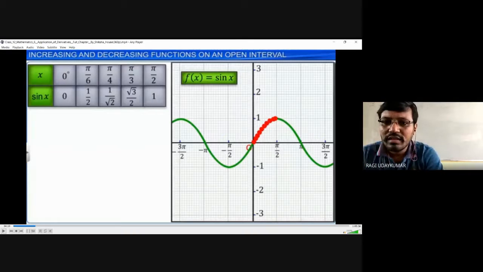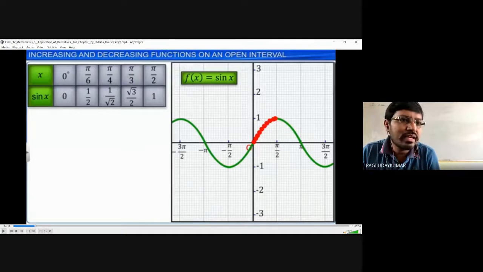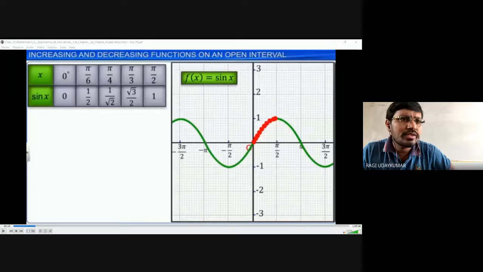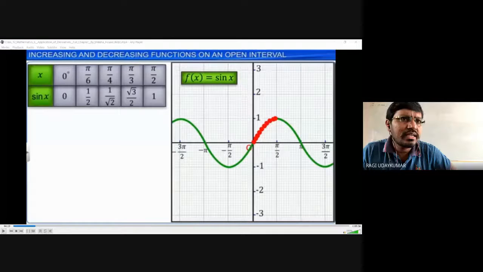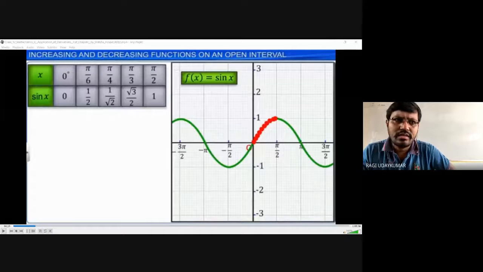If you give the reply in the chat box, at least. Sir, is it real numbers? Yes, the real numbers. Any real number can be taken in the place of x.